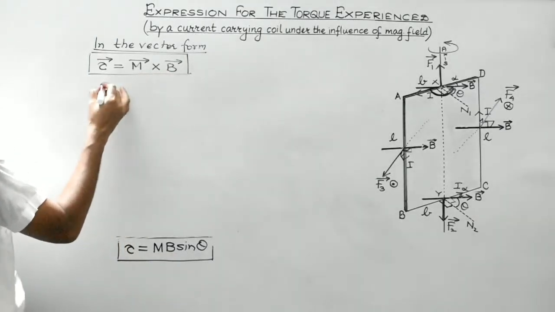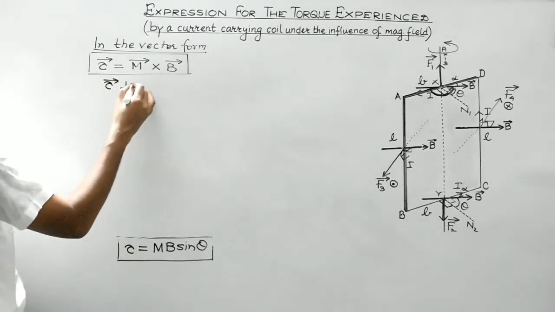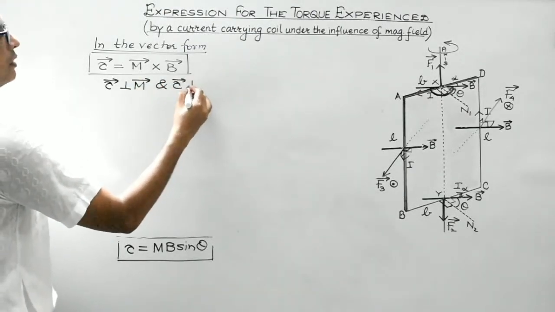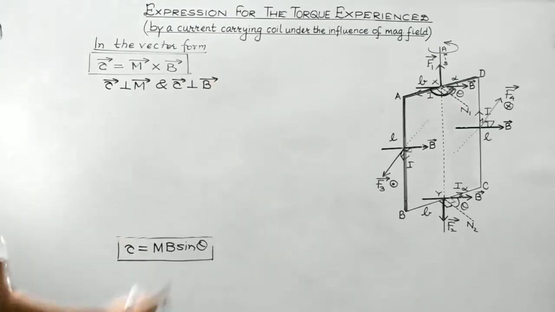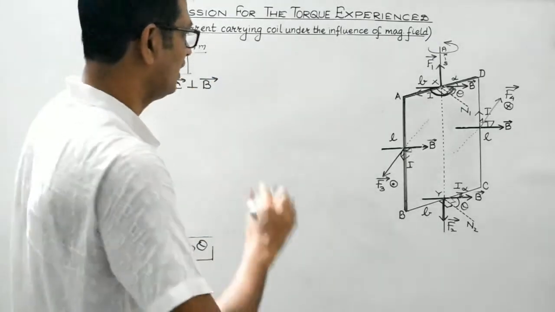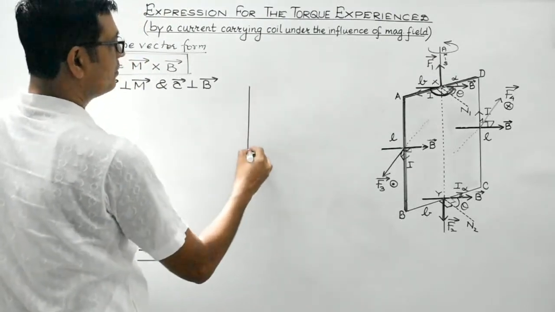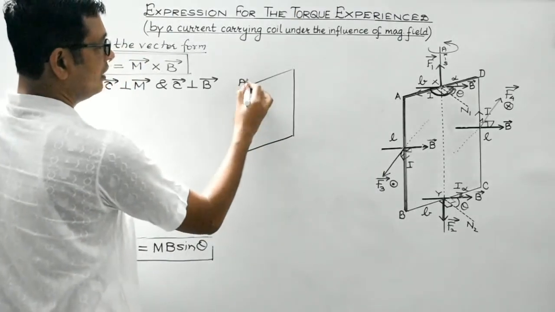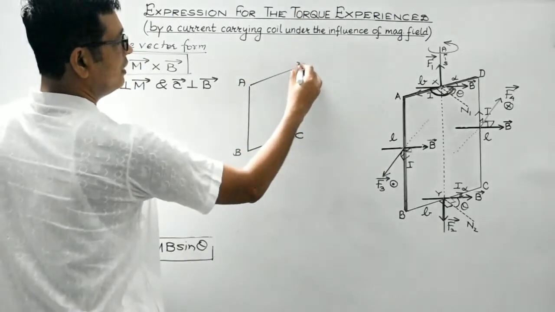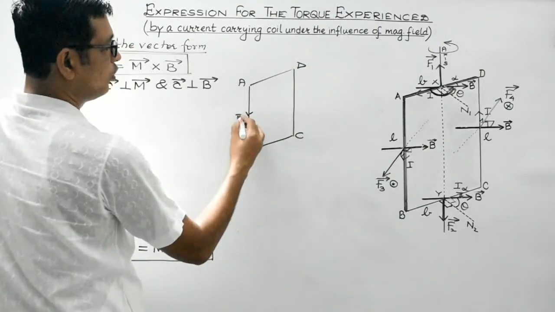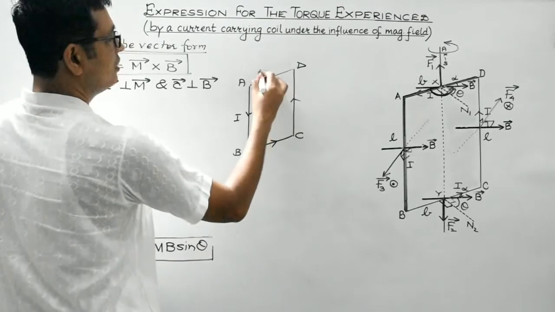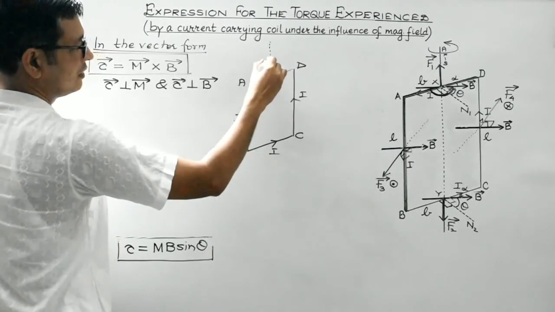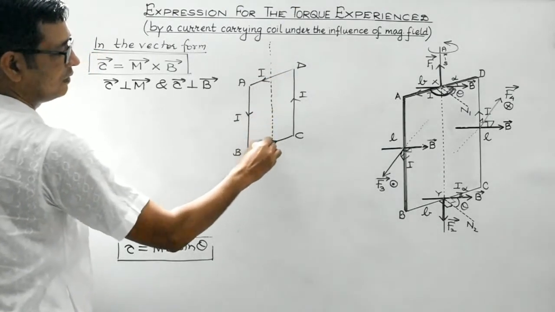So by using the properties of the vector product, tau vector must be perpendicular to both M vector as well as B vector. Right? Now regarding the direction of the torque, I'll explain. Let's concentrate on that particular diagram again. This is the rectangular coil which we have considered, A, B, C and D. Current is assumed to be flowing in the anti-clockwise direction, isn't it? This is the current. And students, this is the axis of the coil.